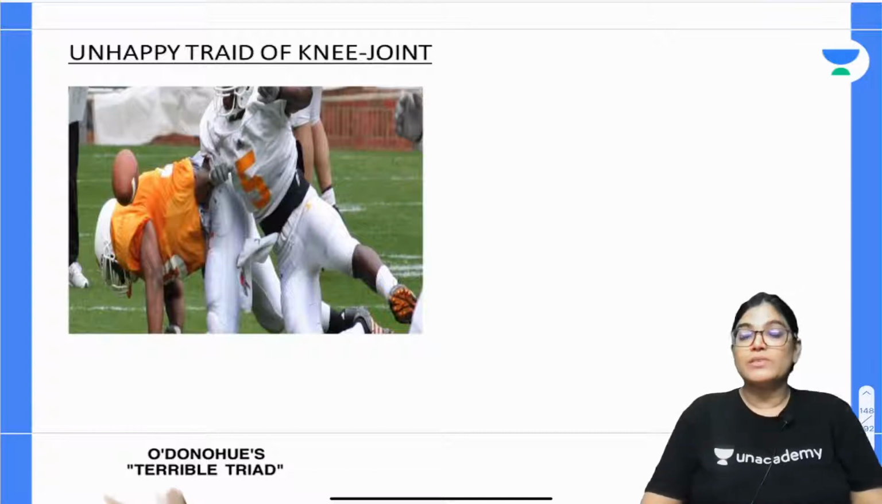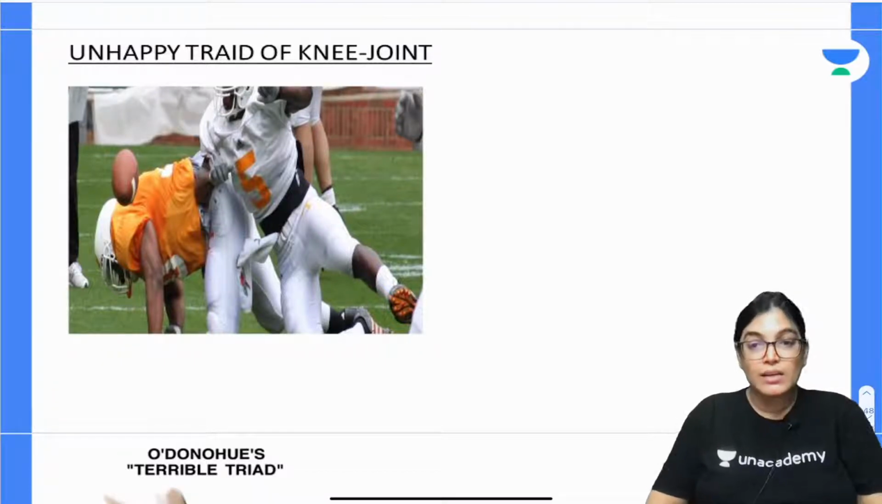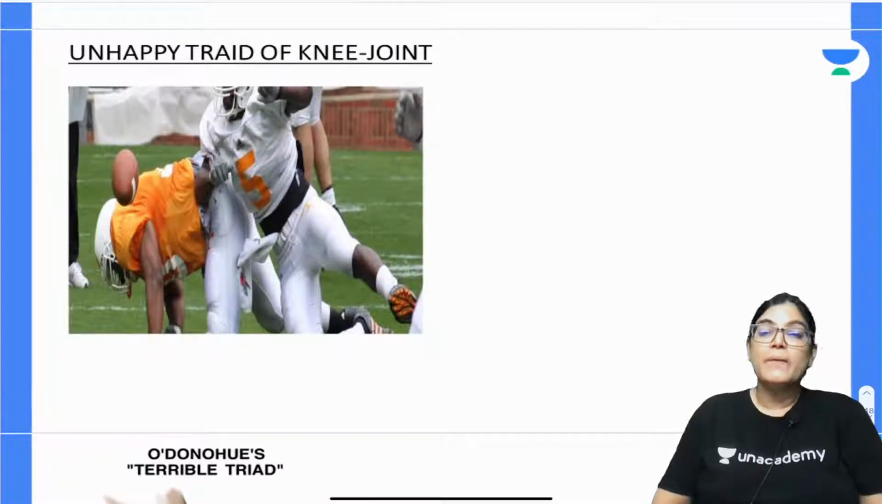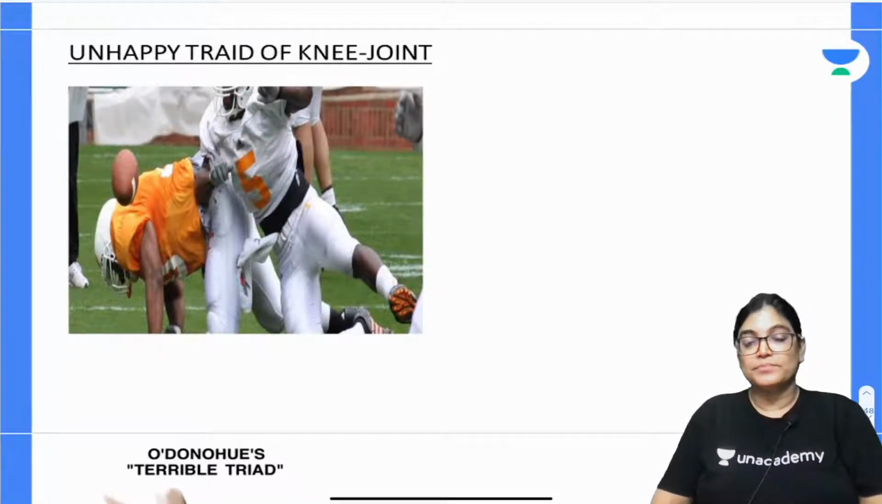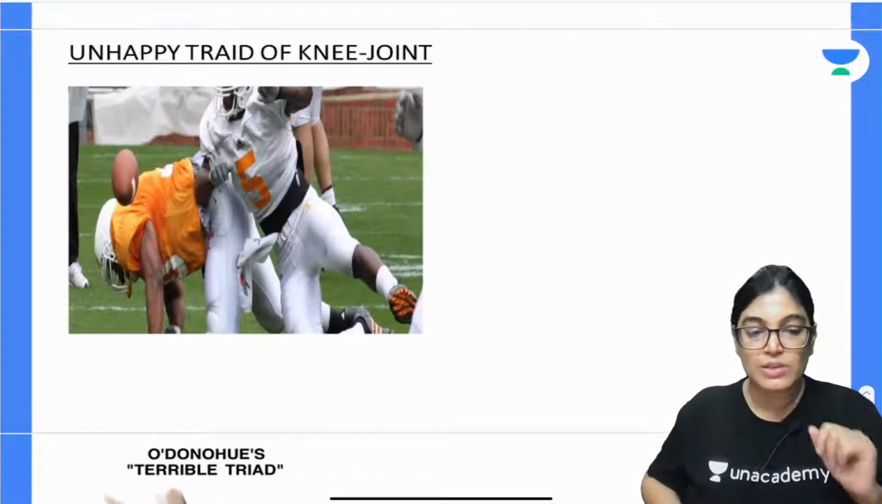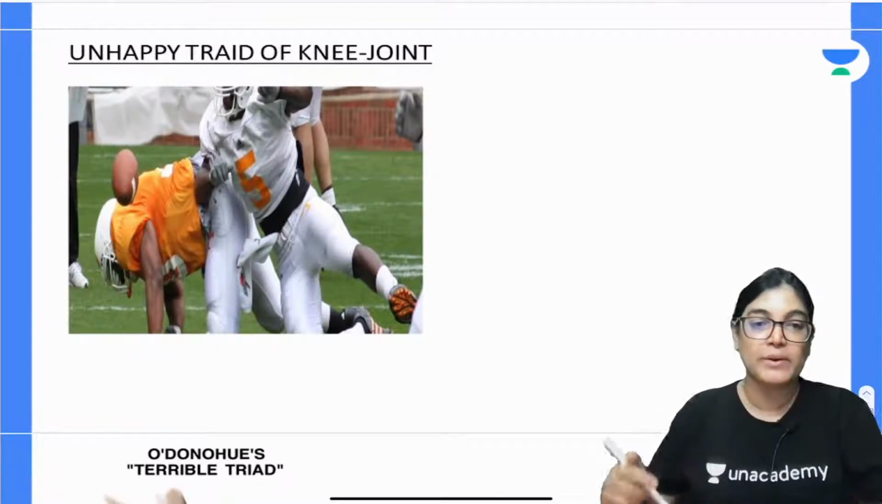The first ligament injured here is the medial collateral ligament. My dear aspirants, you already know, as we have discussed, the medial or tibial collateral ligament is adherent to medial meniscus. So medial meniscus will also be injured, and along with it, the other structure which will be injured is anterior cruciate ligament. So these three structures injured together is called unhappy triad.